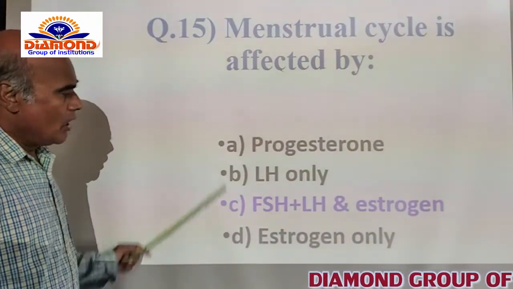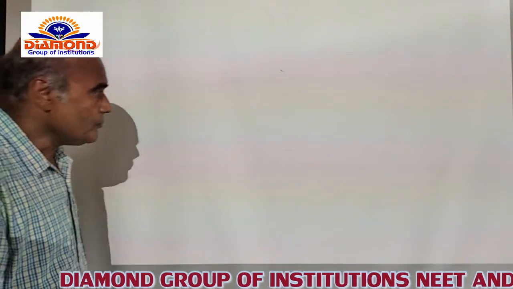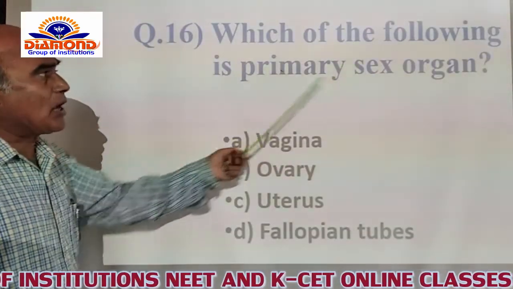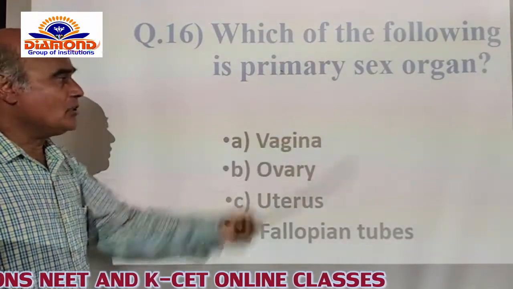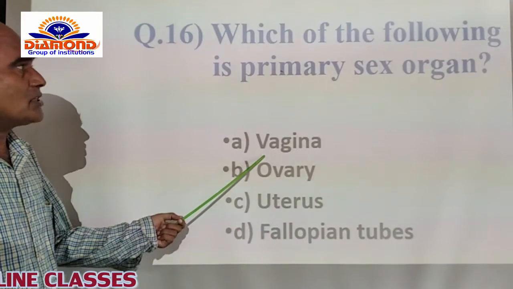So that's why among A, B, C, D, the C option is correct for this question. And after that we go for the next question. Which of the following is primary sex organ? So here, which of the organs is the primary female sex organ itself actually?